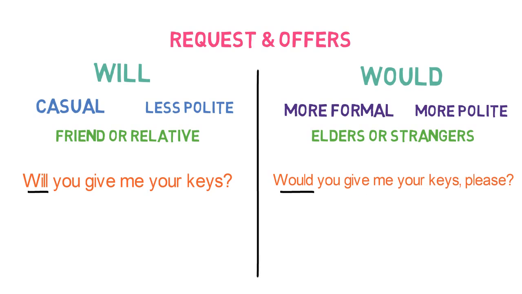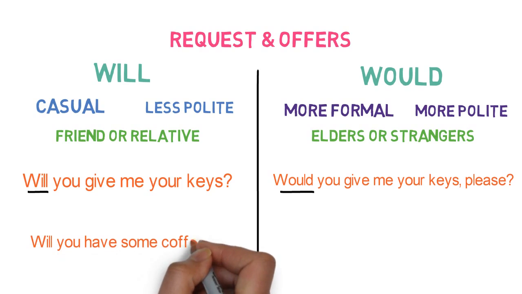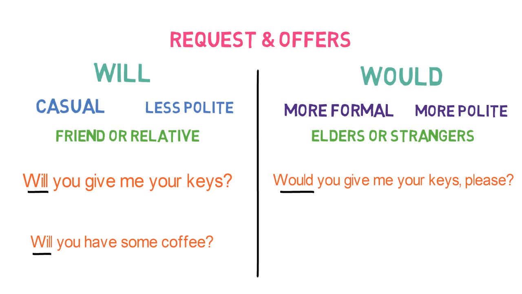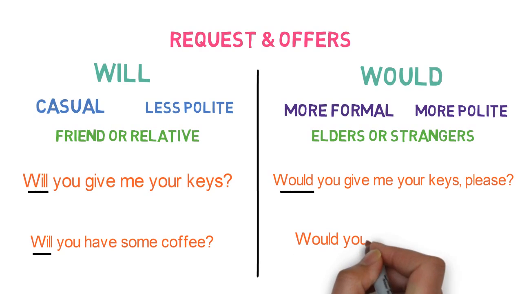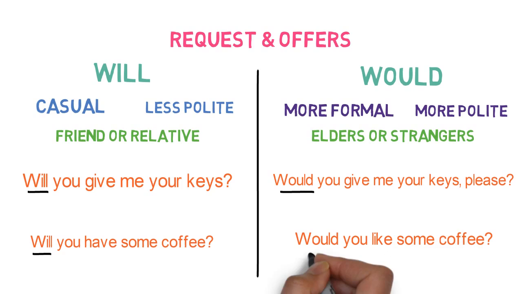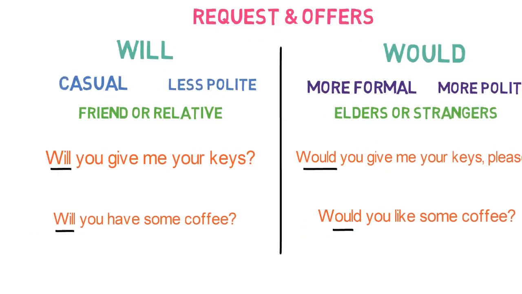Let's look into an example where an offer is made. Will you have some coffee? Here the modal verb will is used to make an offer casually. Would you like some coffee? Here would is used to make an offer formally. Let's look into the next usage of modal verbs will and would.